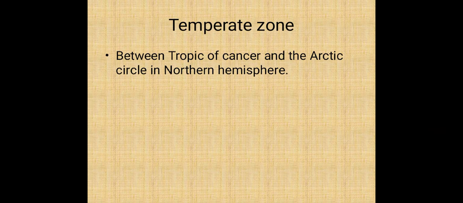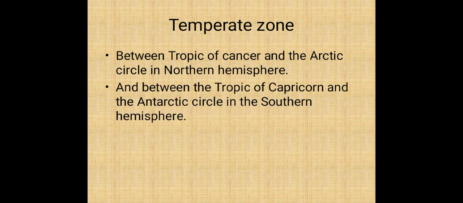Next one is temperate zone. Temperate zone lies between the Tropic of Cancer and the Arctic Circle in the northern hemisphere. We already saw that our earth is divided into 2 hemispheres. The bottom part is the southern hemisphere and the upper part is the northern hemisphere. In the northern hemisphere, the area between Tropic of Cancer and Arctic Circle enjoys the temperate zone. And in the southern hemisphere, the temperate zone lies between the Tropic of Capricorn and the Antarctic Circle.